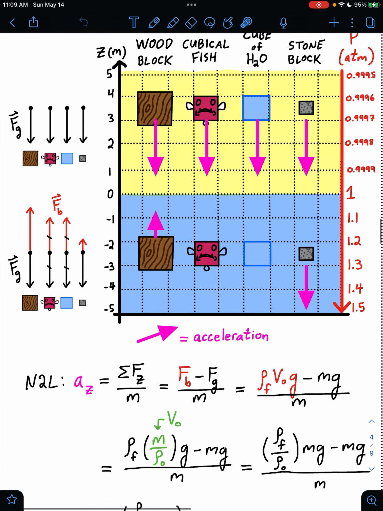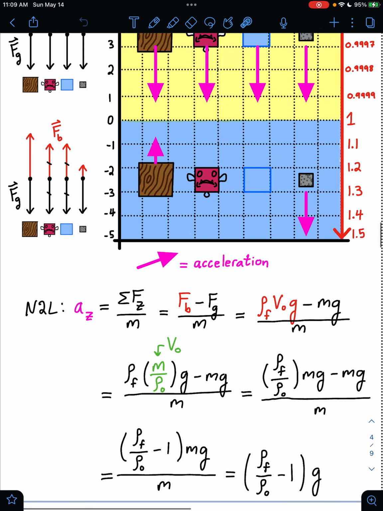Let's now compute the accelerations of these objects by applying Newton's second law. So the acceleration in the z direction is the net force in the z direction on each object over the mass of the object. That'll be the upward buoyant force minus the weight of the object. Here's our formula for that upward buoyant force on each object, and we'll replace the volume of the object with the mass of the object over the mean density, rho naught, of the object.